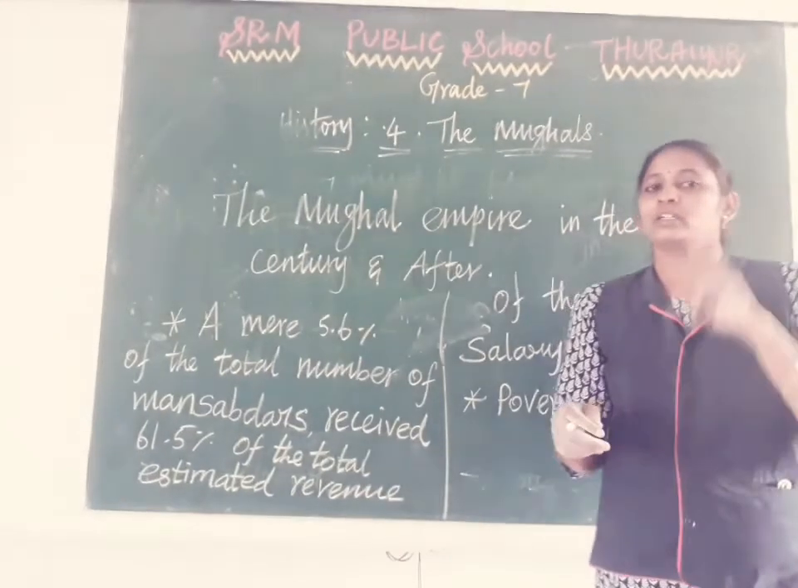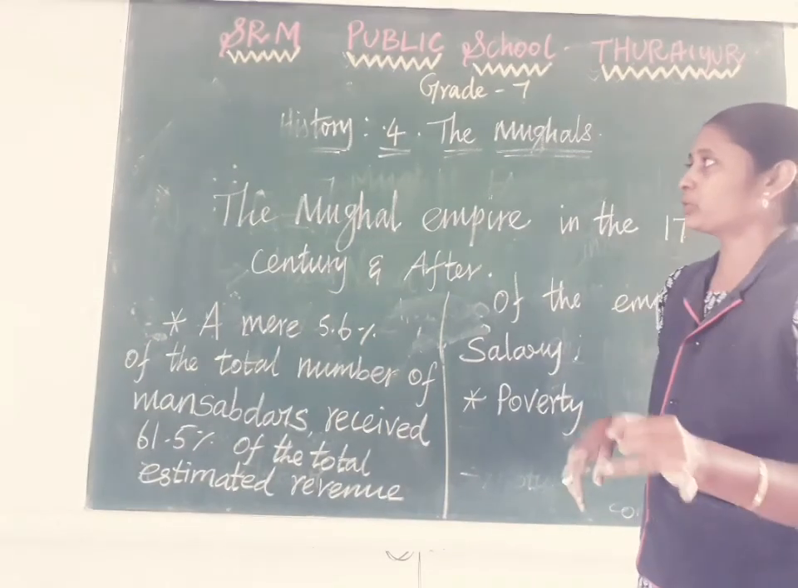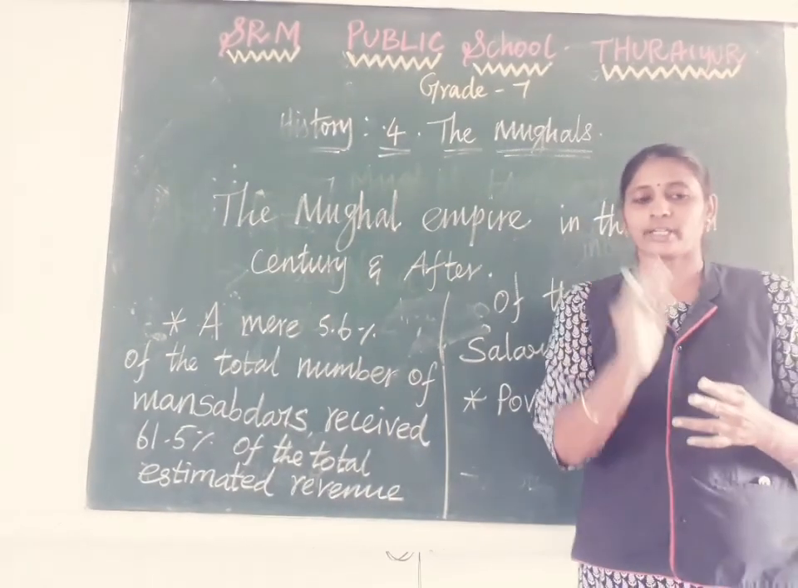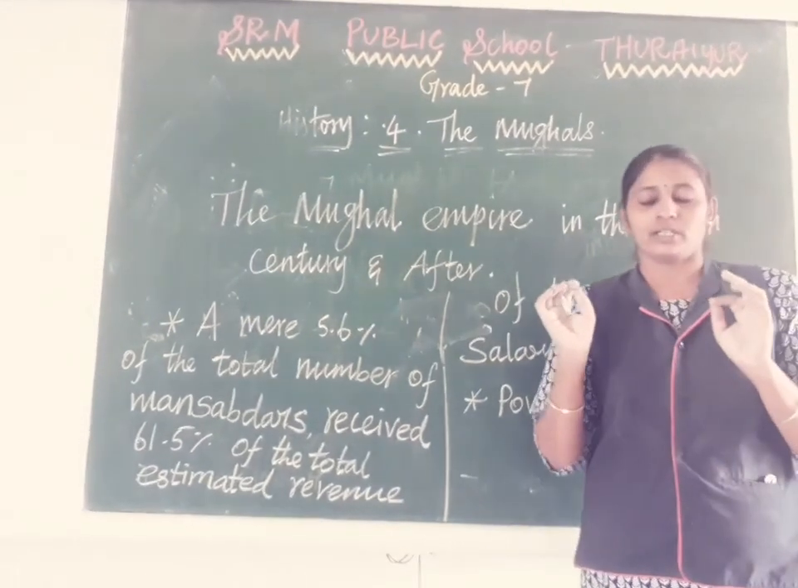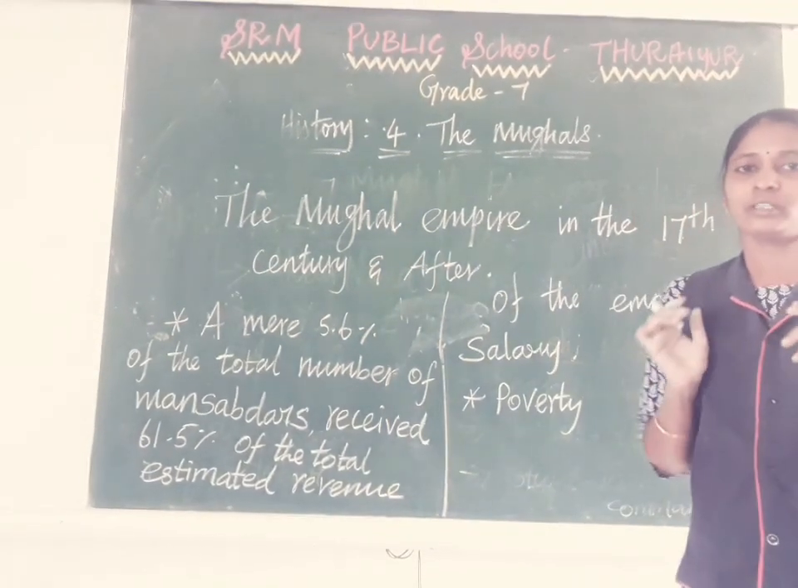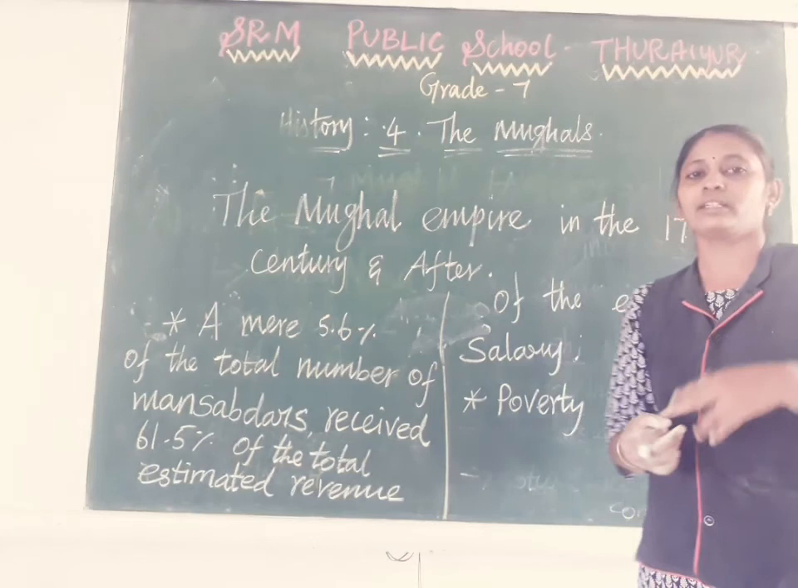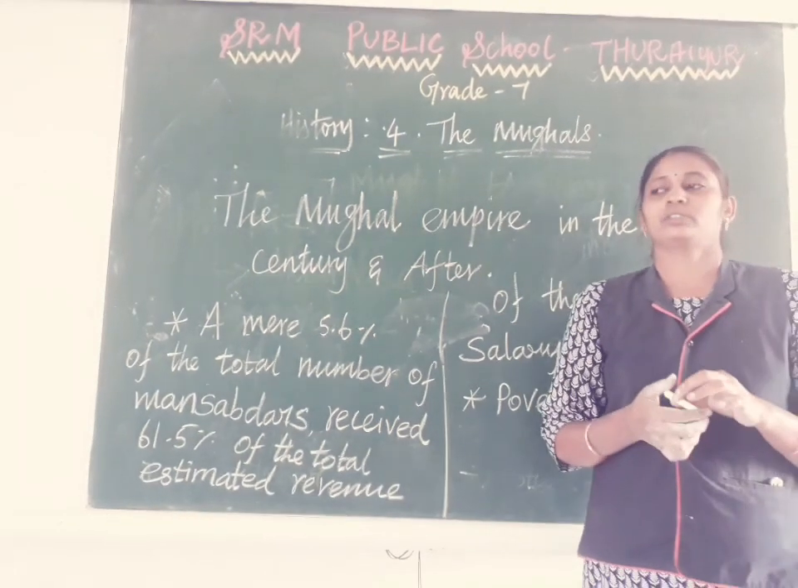Up to now we discussed 2 lessons: new kings and kingdoms, and the Mughal dynasty. For your exam, you have to prepare these 2 lessons, each and every line. Only then can you write the answer in the correct manner, right?